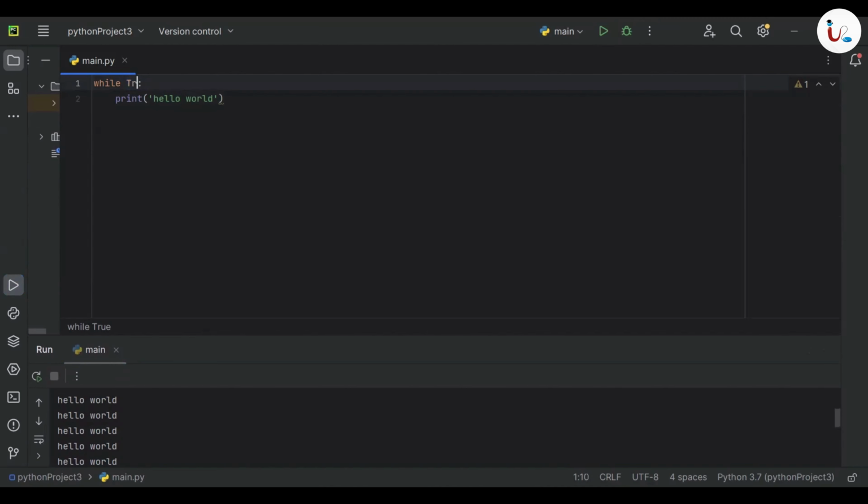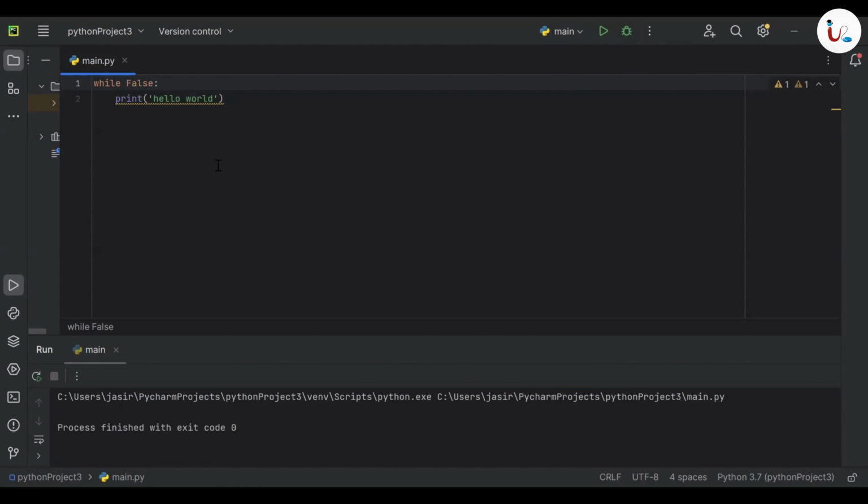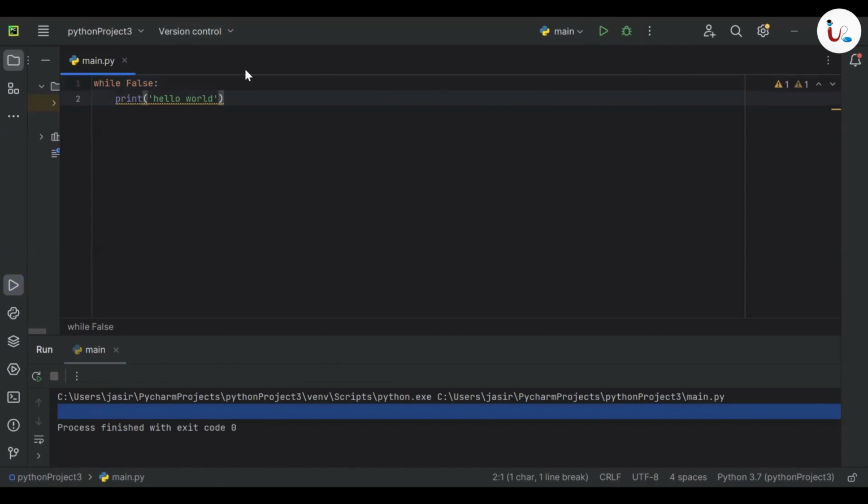For example, I am writing a condition. We can also write while False. If it is false, then the computer will not go inside the while loop. You can see there is no output. It's empty.